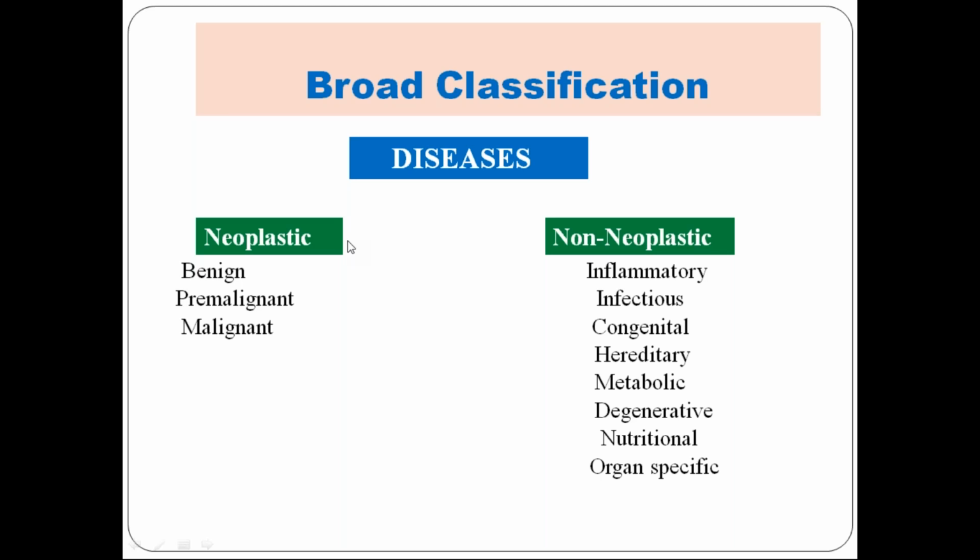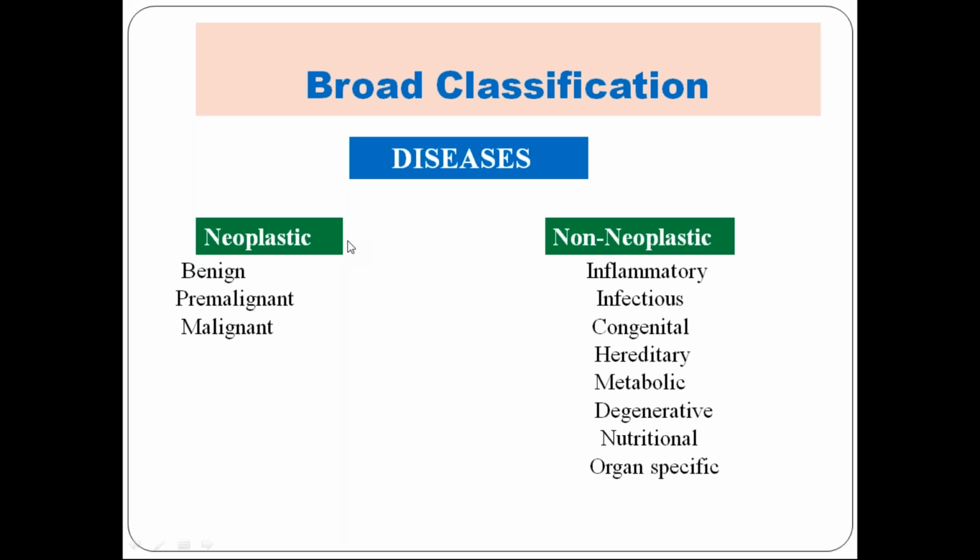Now the non-neoplastic. Can you name some inflammatory diseases? I think you have already finished in your previous class tuberculosis, syphilis and leprosy. Inflammatory can again be classified into acute and chronic. Whatever I mentioned now comes under chronic inflammatory disease. Acute is any acute bacterial infection. Next, infectious agents: you can take tuberculosis, and all communicable diseases like HIV, hepatitis B and C, even the COVID-19 virus. All these are infectious diseases.